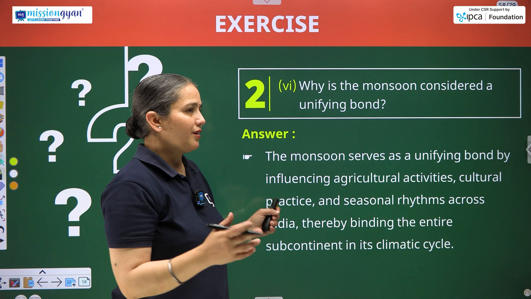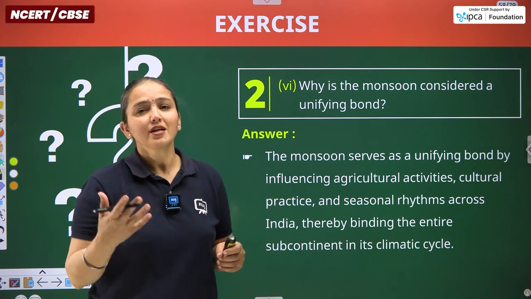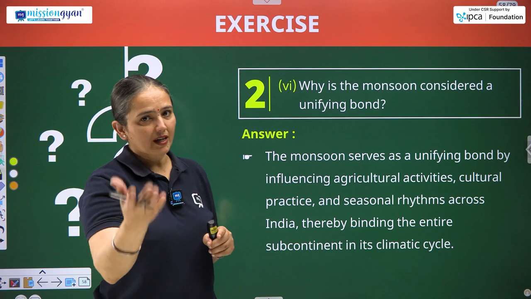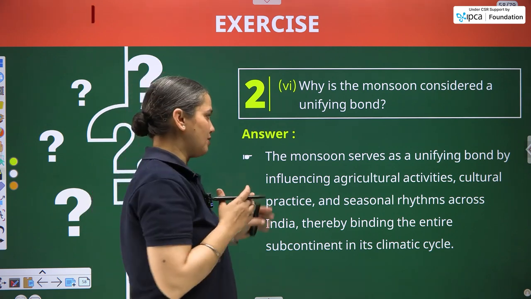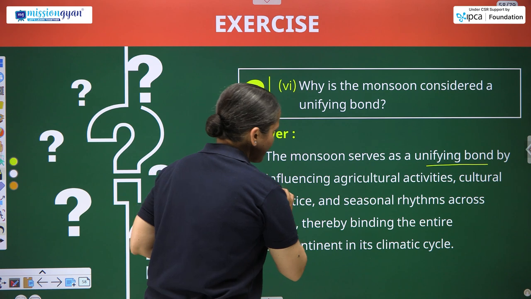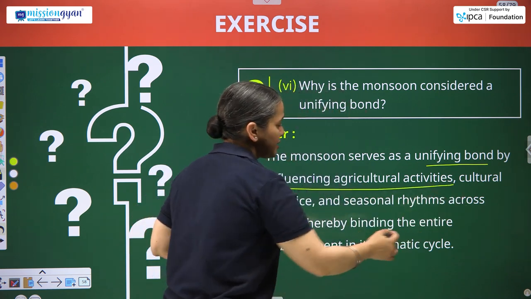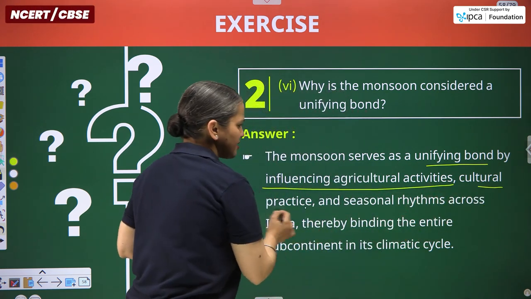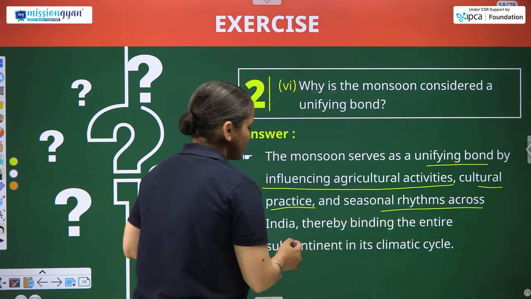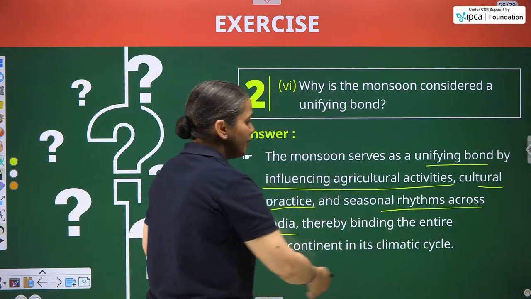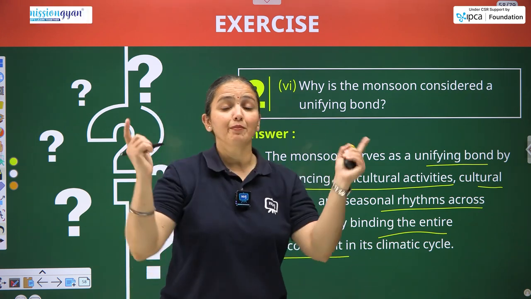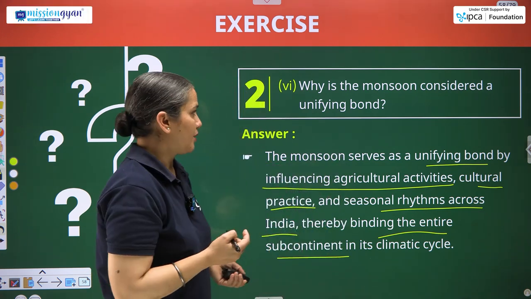Because quite simple, everyone waits for the monsoon season so eagerly, and either or concern, and agriculture is the quite obvious reason. The monsoon serves as a unifying bond by influencing agricultural activities, cultural practices, festivities and all, and seasonal rhythms across India, thereby binding the entire subcontinent in its climatic cycle.